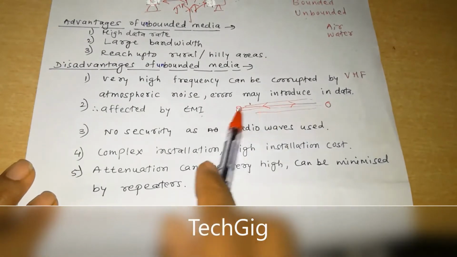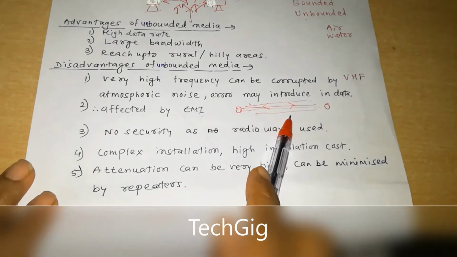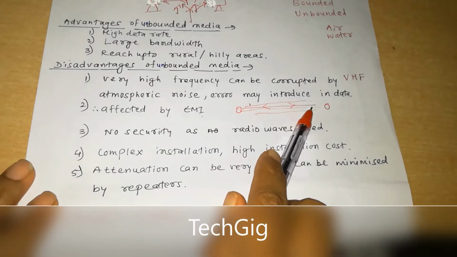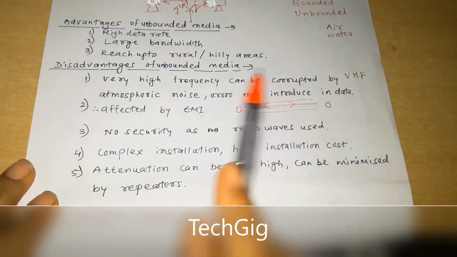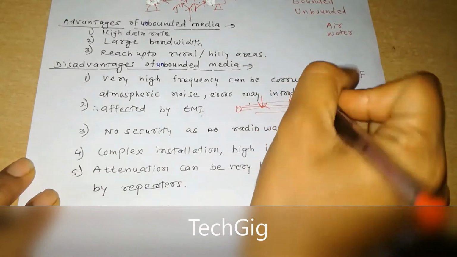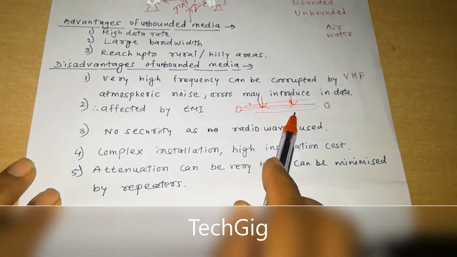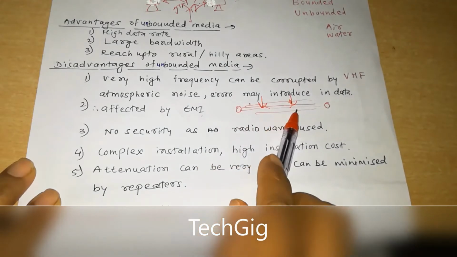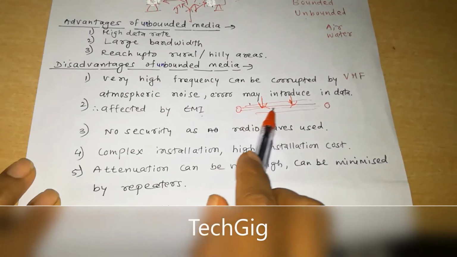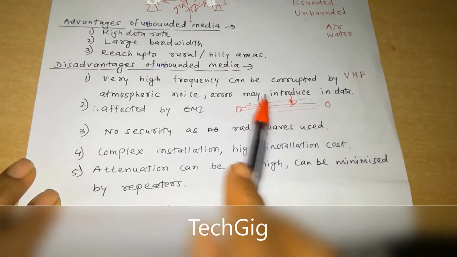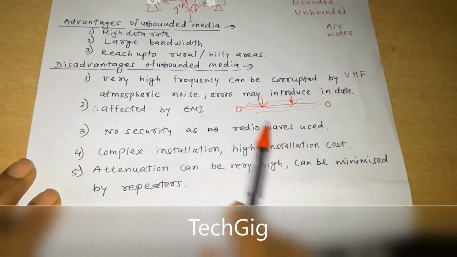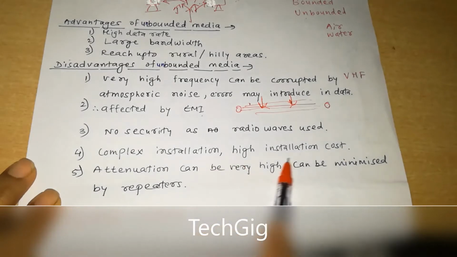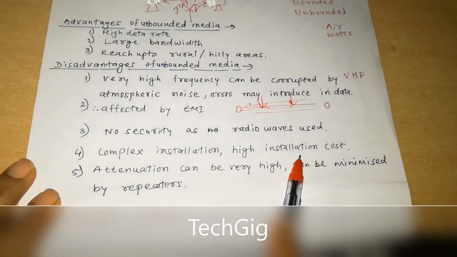But there are also some disadvantages of unbounded media. As we use very high frequency signals, they can be corrupted by atmospheric noise or electromagnetic interference, and errors may be introduced in the data. Also, as we are using radio waves, no security is there. Installation is much more complex and we need a high installation cost. That is also one of the disadvantages.